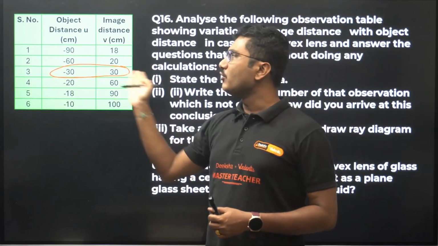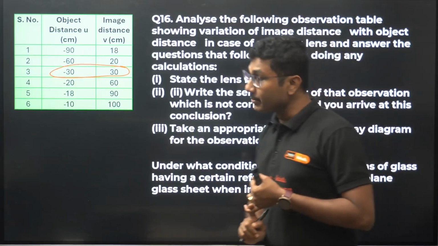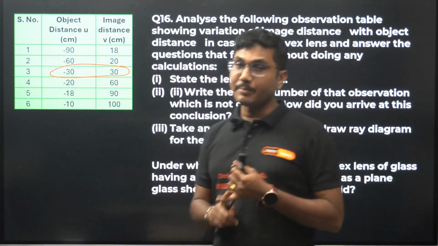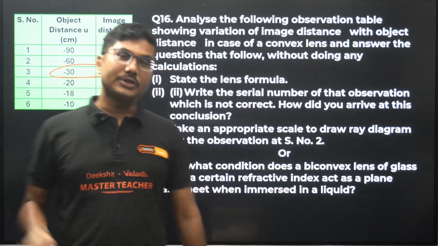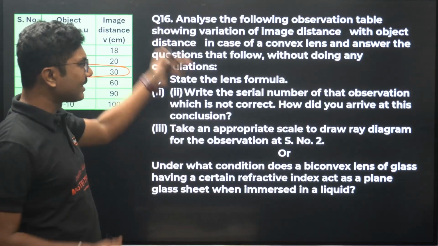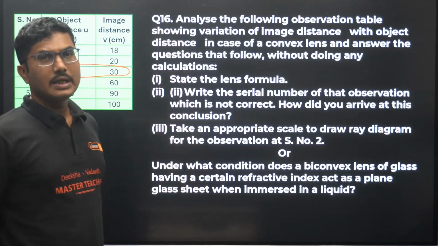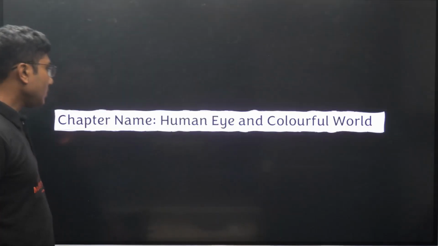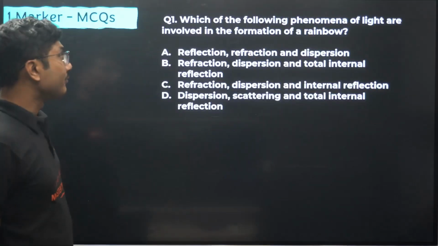So you have to be very careful with this value. It can be a concave mirror or a convex lens. This type of chart based or data based question is very common from this chapter. So you have to analyze the data, and from the data, without doing any calculation, you have to answer these questions. Okay, now the next chapter, human eye and colorful world, really a colorful chapter.